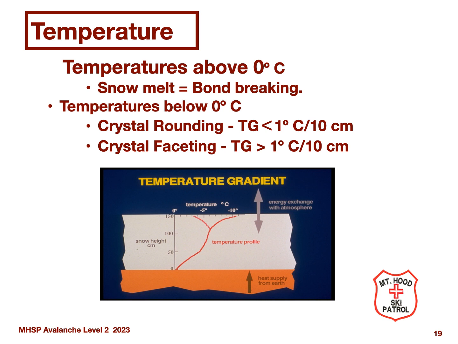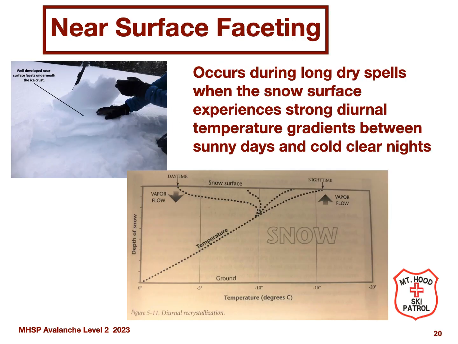Also note that if the daytime temperature is greater than 0 degrees centigrade, the surface of the snow will melt. As the surface refreezes at night due to the diurnal temperature fluctuation, a melt-freeze crust will form. Much more of this in the snow science modules. If the temperature gradient created by the diurnal temperature variation is greater than 1 degree per 10 centimeters, a phenomenon called near-surface faceting can occur. If these near-surface facets are buried by a subsequent snowfall, they can form a weak buried layer that can persist for weeks or months. This is the classic recipe for a large slab avalanche.